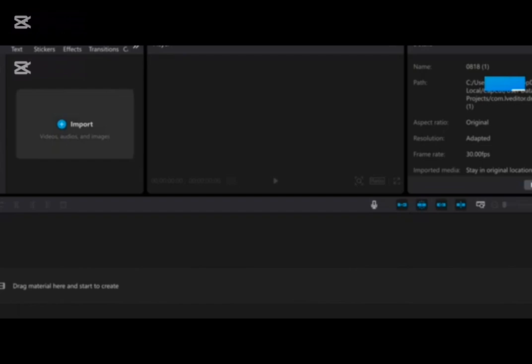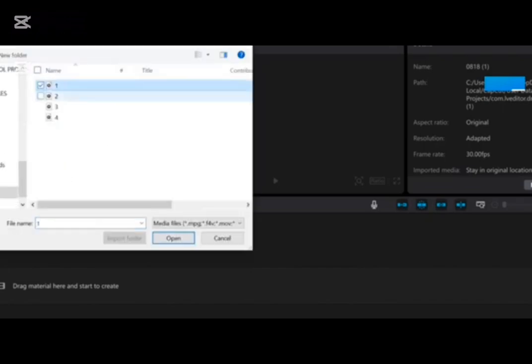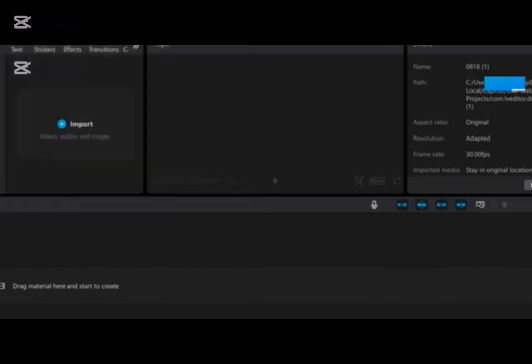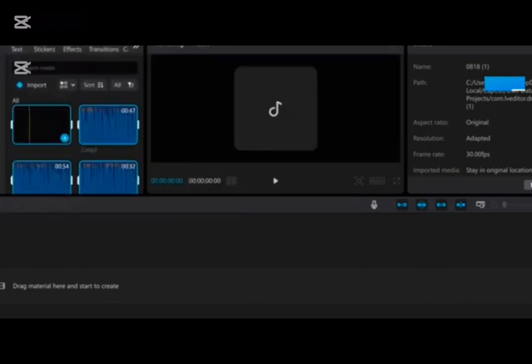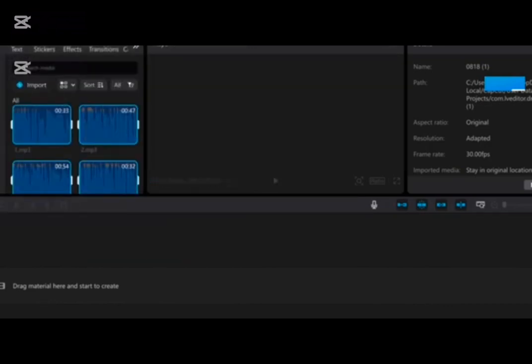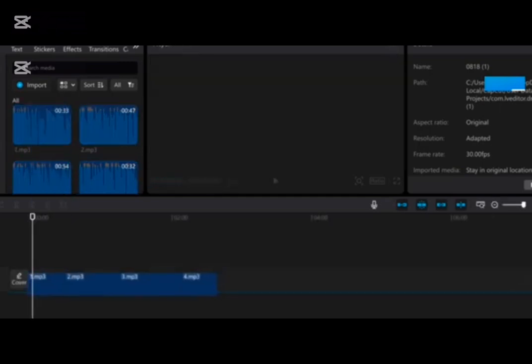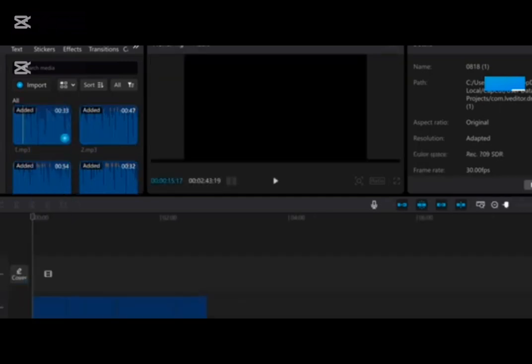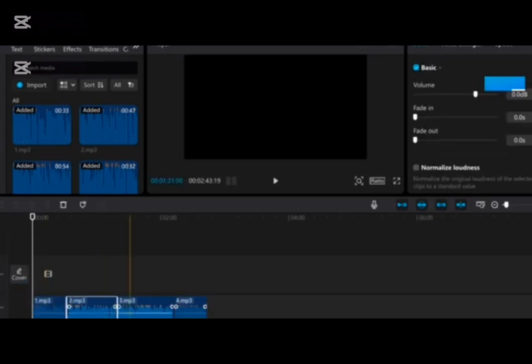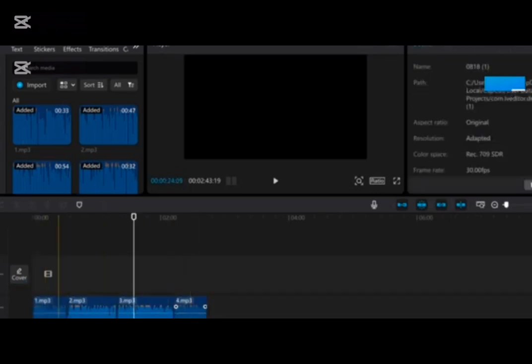You can start with the voices. I'm going to start with the voices. I'm just going to import all of them. I just import all these 4 parts that I have. So you can see them on this side of the CapCut application. So you can see that the 4 are highlighted already. I just click and drag to the work area. So I have the 4 already imported here or dragged here. So that's for the voices.